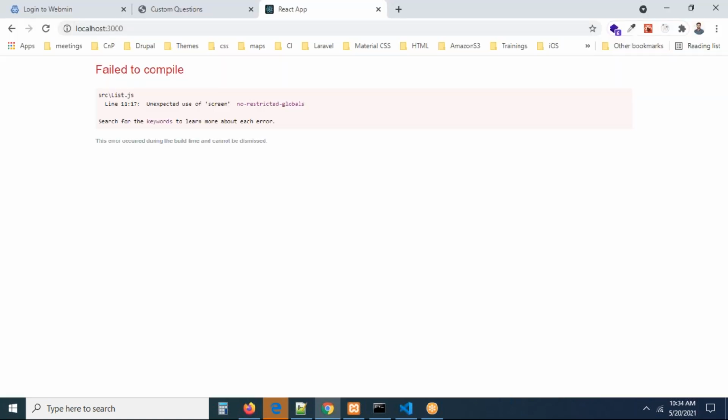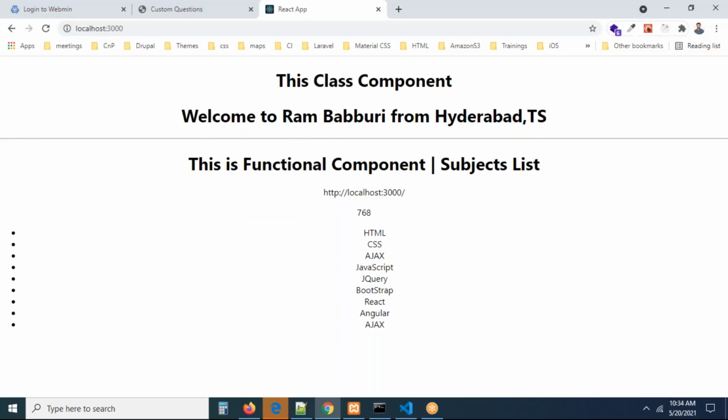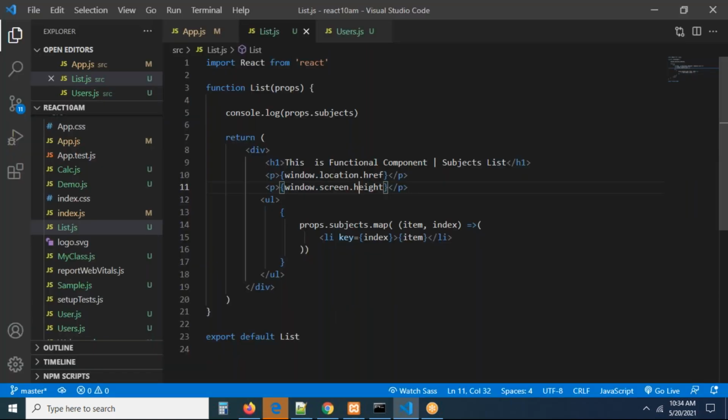Unexpected use of screen. Why? Definitely we have to write window. Yeah, window.screen.height only. Let's take only height. I just want to write the JavaScript code. Now see, it is printing the thing. I think availHeight, availWidth in JavaScript, right? Screen object, yeah. Avail height, avail width, you can see.